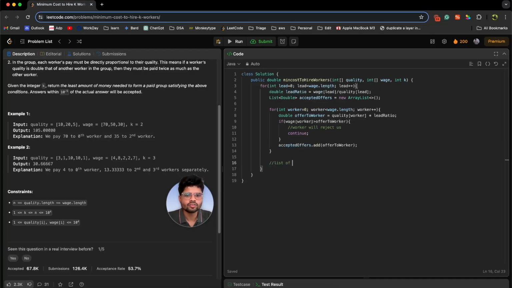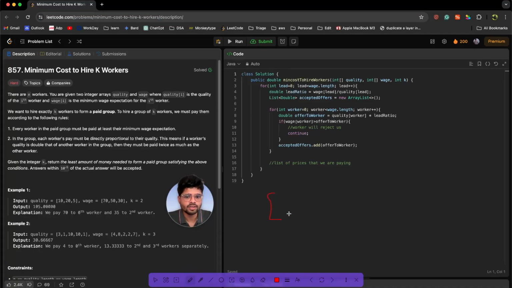Now we have a list of prices that we are paying. From this list, can you find the minimum number of people, that is K, we need to choose in order to make the team's cost less? So it's like we have a list 1, 2, 3, 4, something like that. Over here 7. Now I just want you to pick any two numbers whose sum will be minimum.